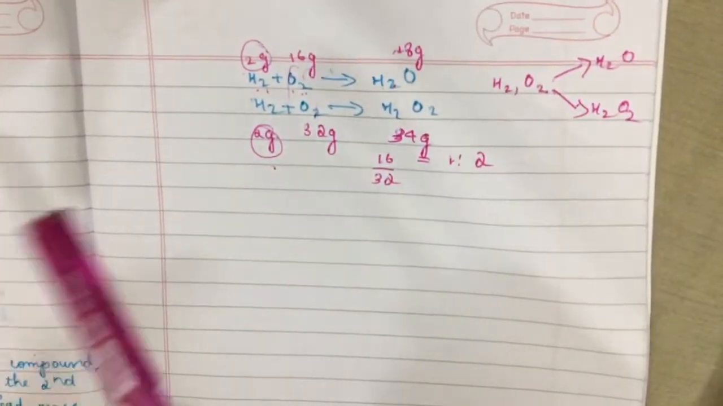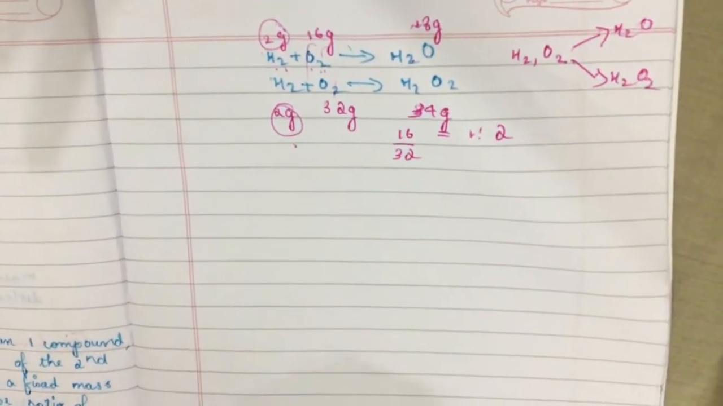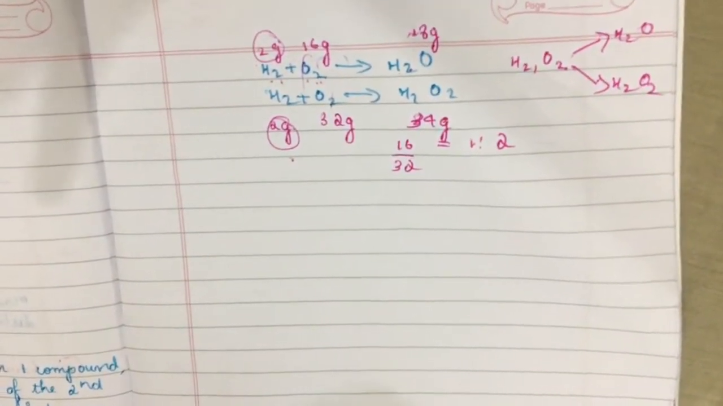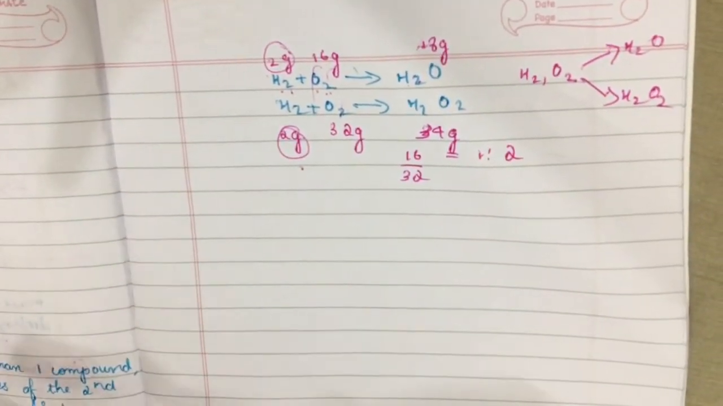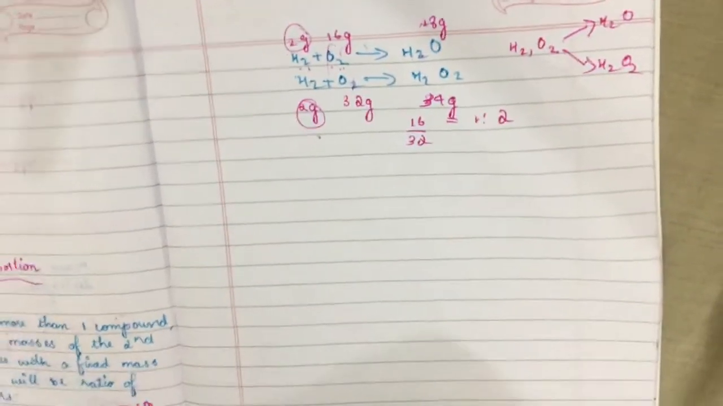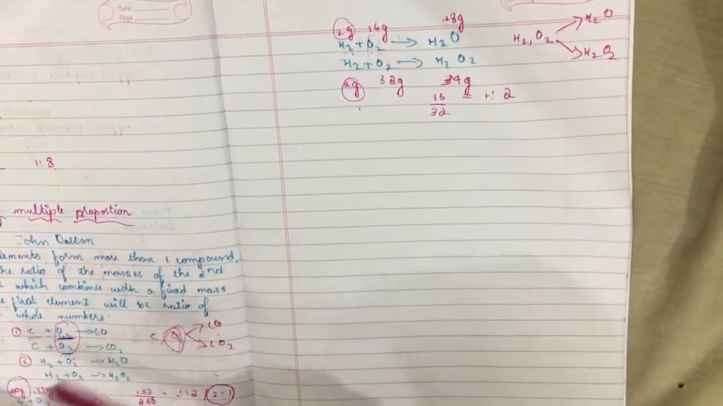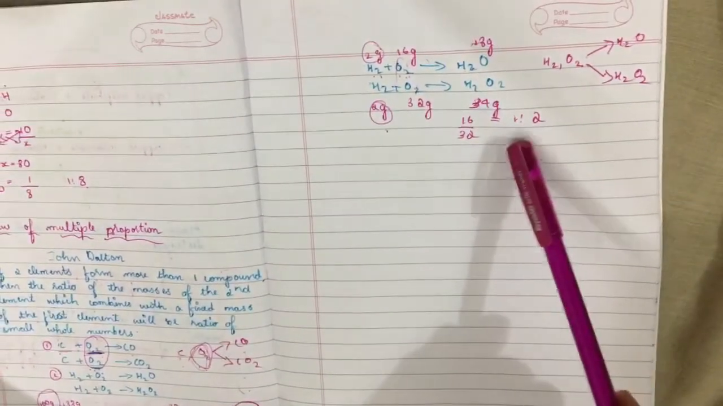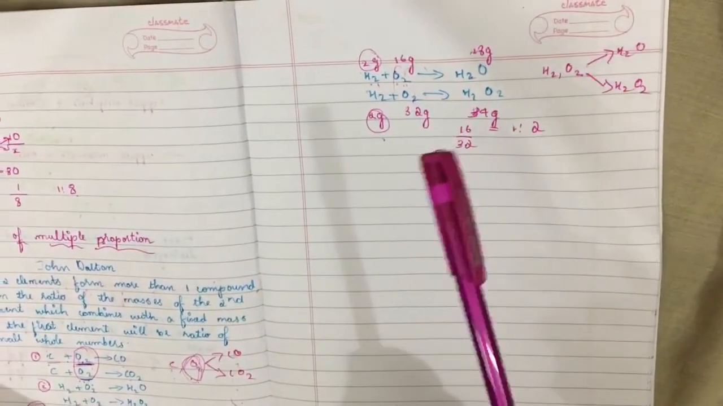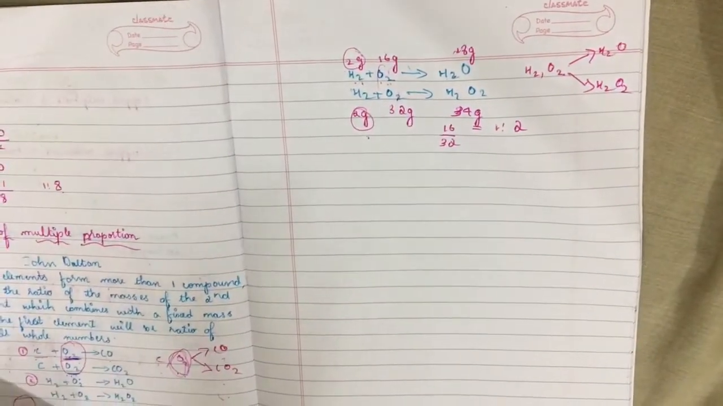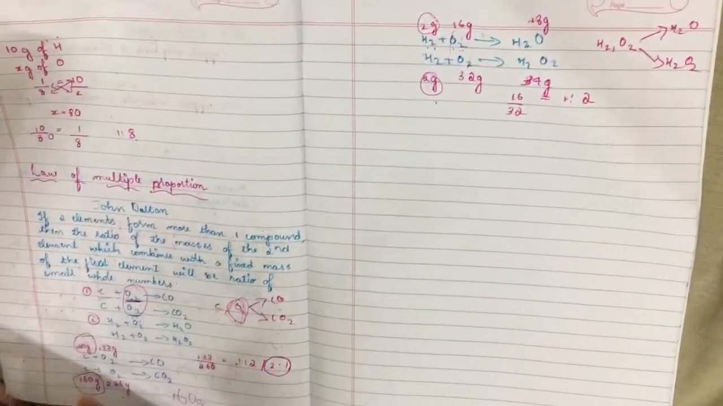And so I hope you are clear with this law, the law of multiple proportion. I have given two examples: first, the formation of carbon dioxide and carbon monoxide under different conditions, where the elements are carbon and oxygen. And secondly, the formation of water as well as hydrogen peroxide, where the elements are hydrogen and oxygen. Here they combine in the ratio 1:2, which is a small whole number. So I hope you are clear and thorough with this topic, the law of multiple proportion, and this was proposed by John Dalton.